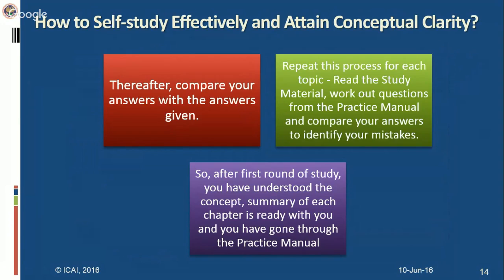Further, of course you should make the summaries, but don't depend only on the summaries. For understanding of the concept, you should go through the study material provision. What students generally do is take the practice manual and try to understand the concept from the key points only, and then try to solve the questions given in the practice manual.